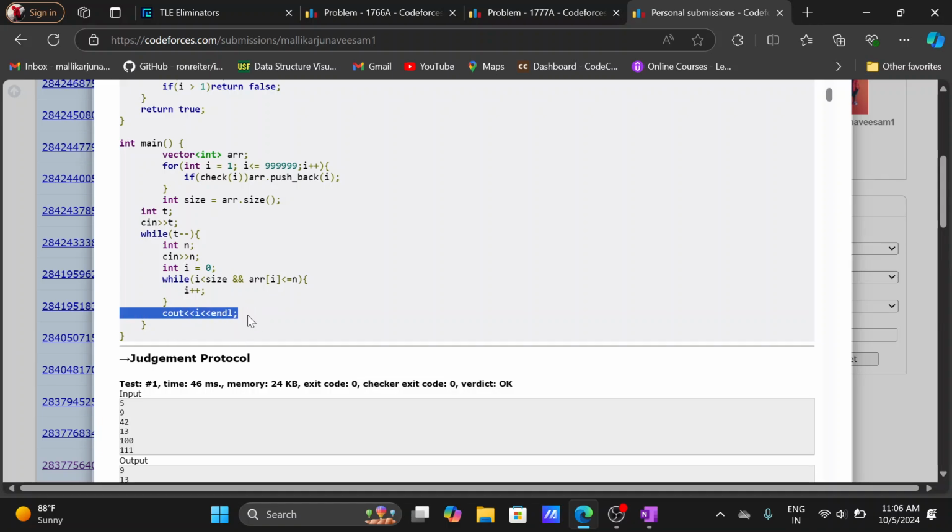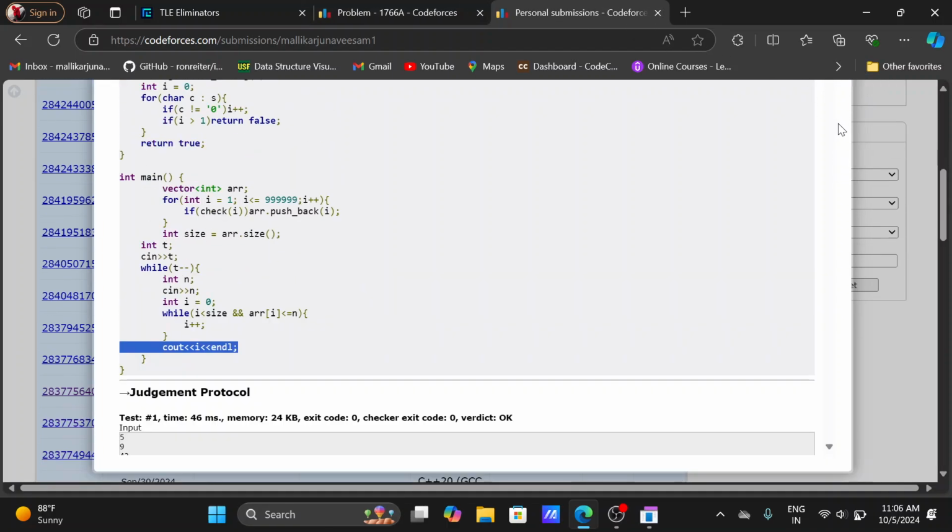Finally we print i, which shows the number of extremely round values. Hope you understand this one.